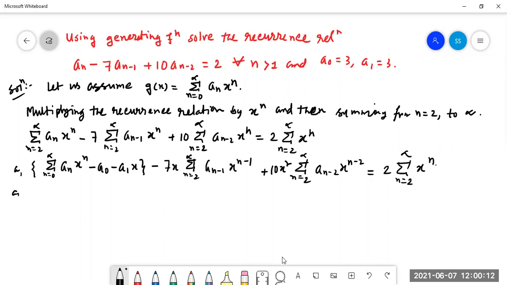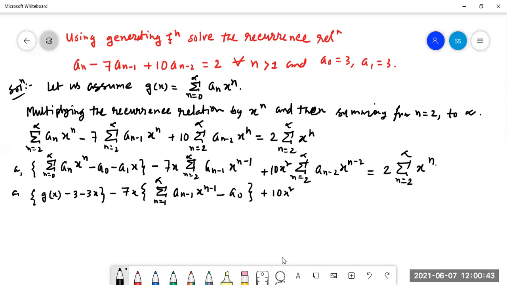Now from here we can write that g(x) minus a_0, with a_0 equal to 3 and a_1 equal to 3, that is 3x, minus 7x into summation n equal to 1 to infinity a_{n-1} x^{n-1} minus a_0, plus 10x squared into summation n equal to 2 to infinity a_{n-2} x^{n-2}.